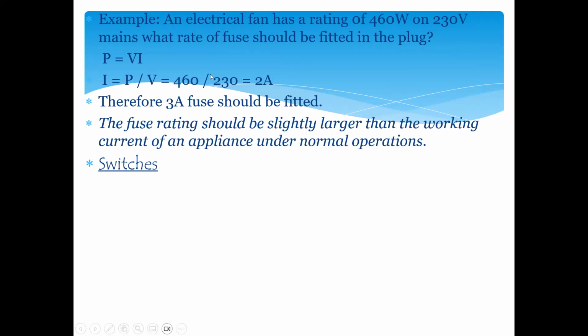Is the concept of the fuse clear? Anyone having a doubt or a question about fuse? No, sir, clear.